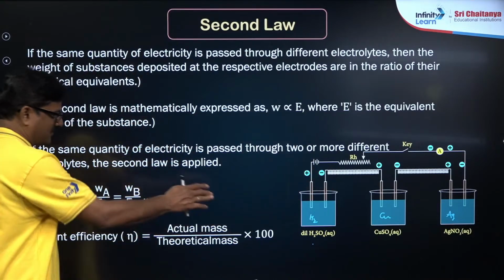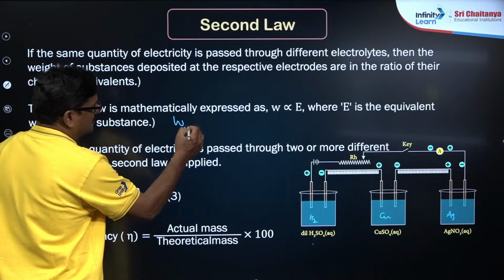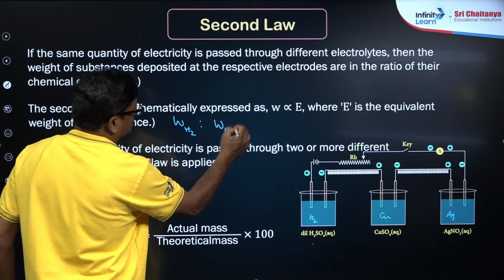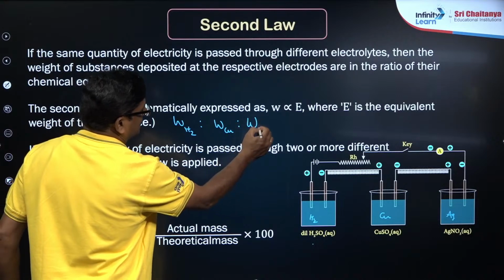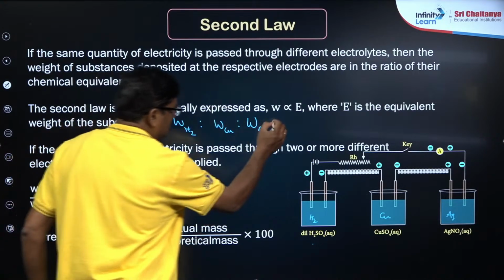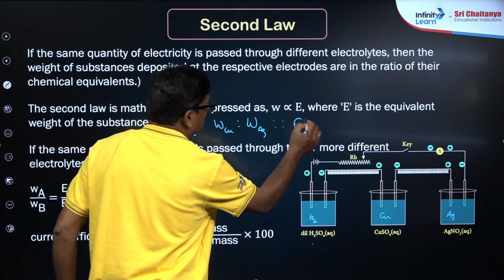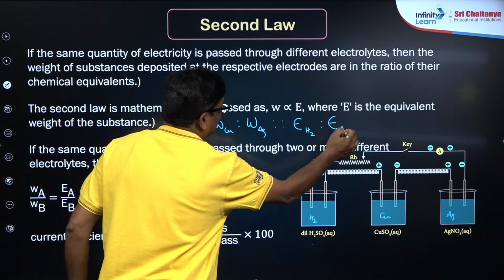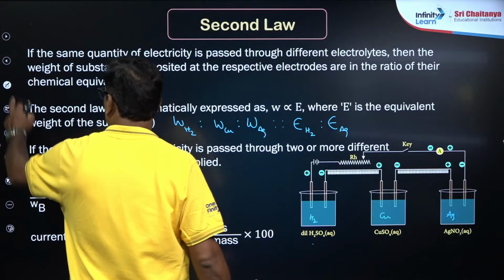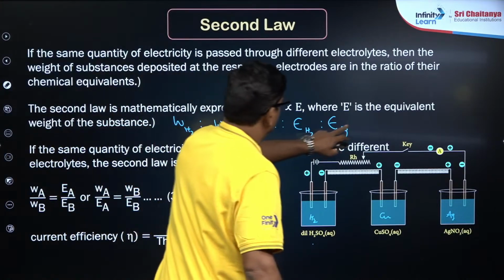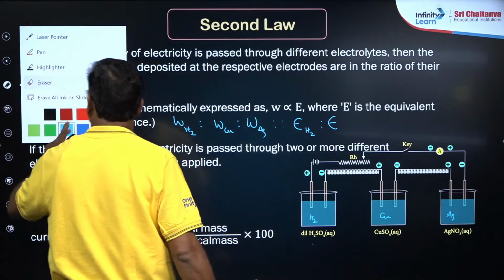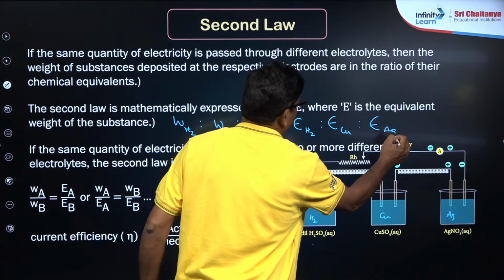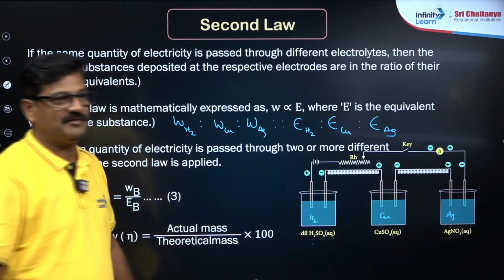So the weight of hydrogen deposited, the weight of copper deposited and the weight of silver deposited are in the ratio of the hydrogen equivalent weight, copper equivalent weight, and silver equivalent weight. So this is the order of equivalent weights.